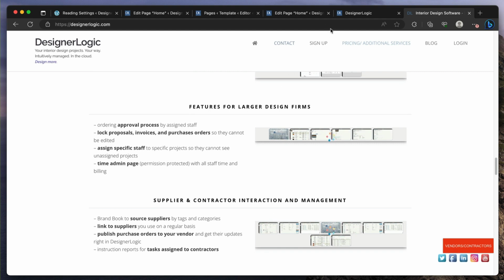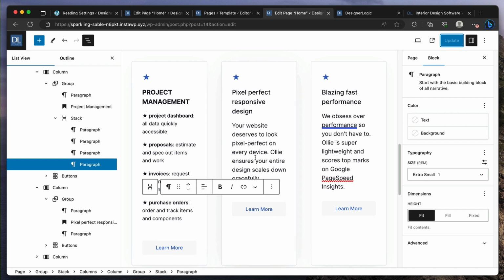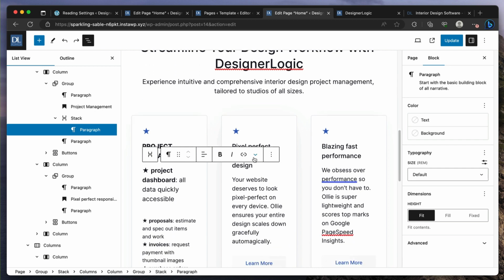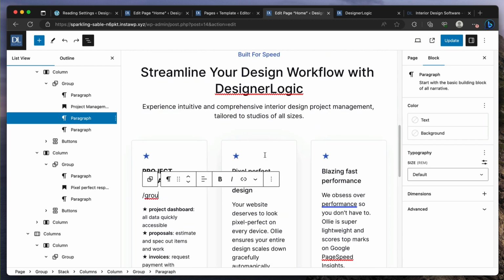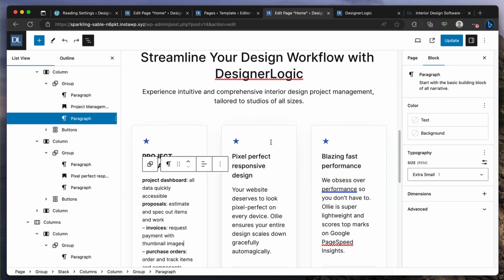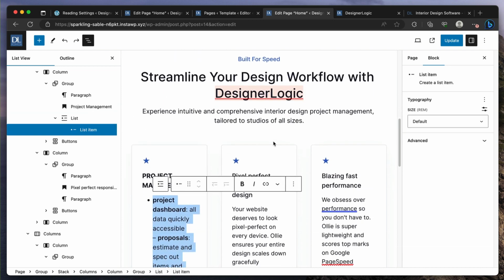So I would say you probably want to do something where you showcase only the main things.